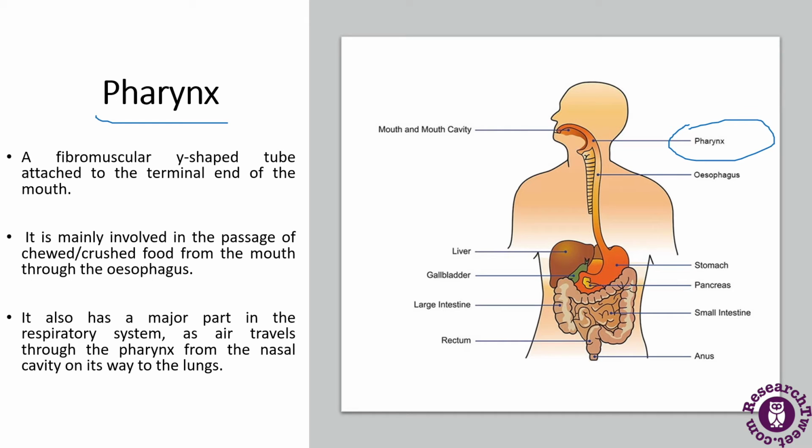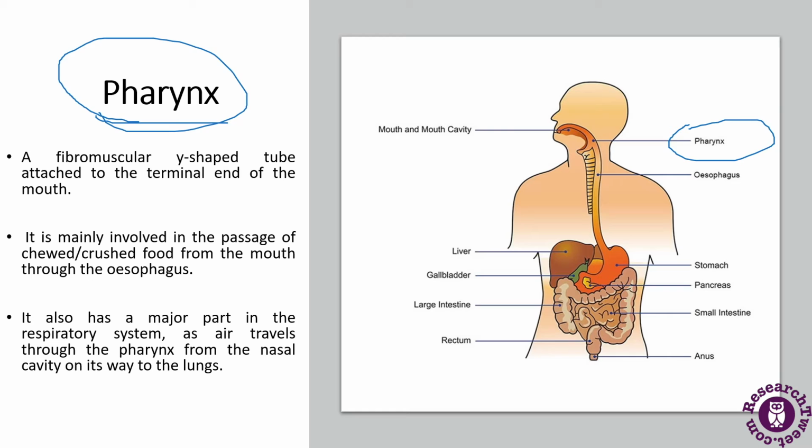The respiratory system will be a different topic, so we will not be discussing it here. We will be discussing the role of pharynx in case of the digestive system. This Y-shaped tube is mainly involved in the passage of chewed crushed food from the mouth through the esophagus.